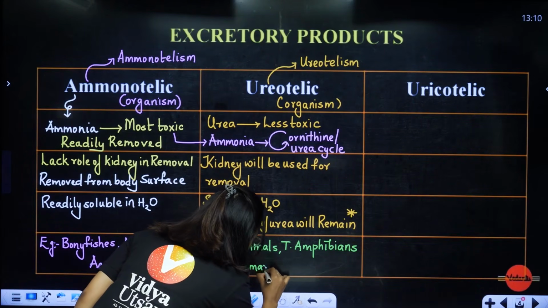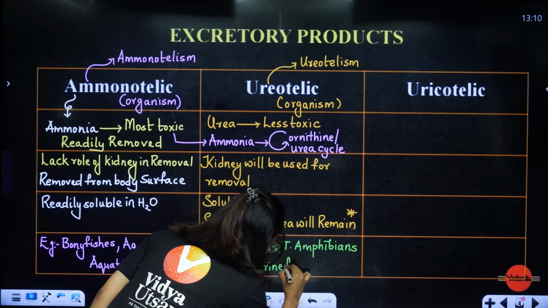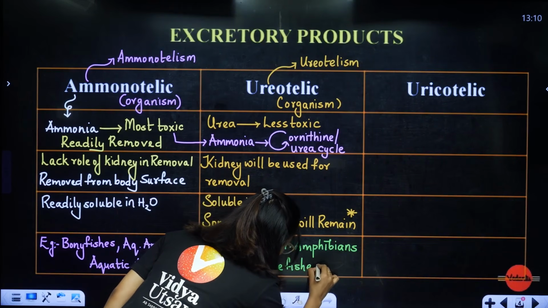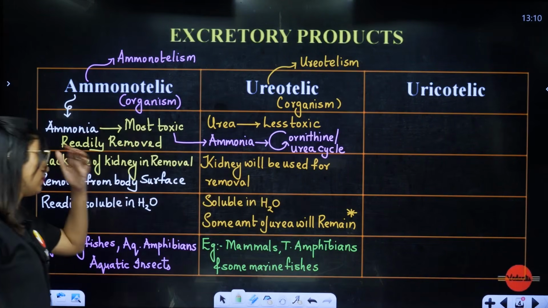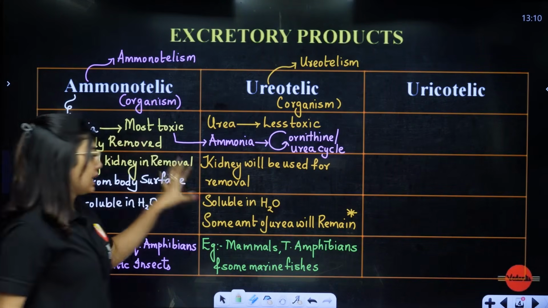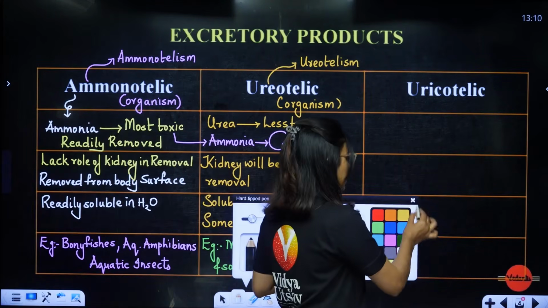Because marine water is not good water, right? It is fully salty, so they cannot give out ammonia. Some of them will give out urea. Next one, students, I hope till here it is super clear.